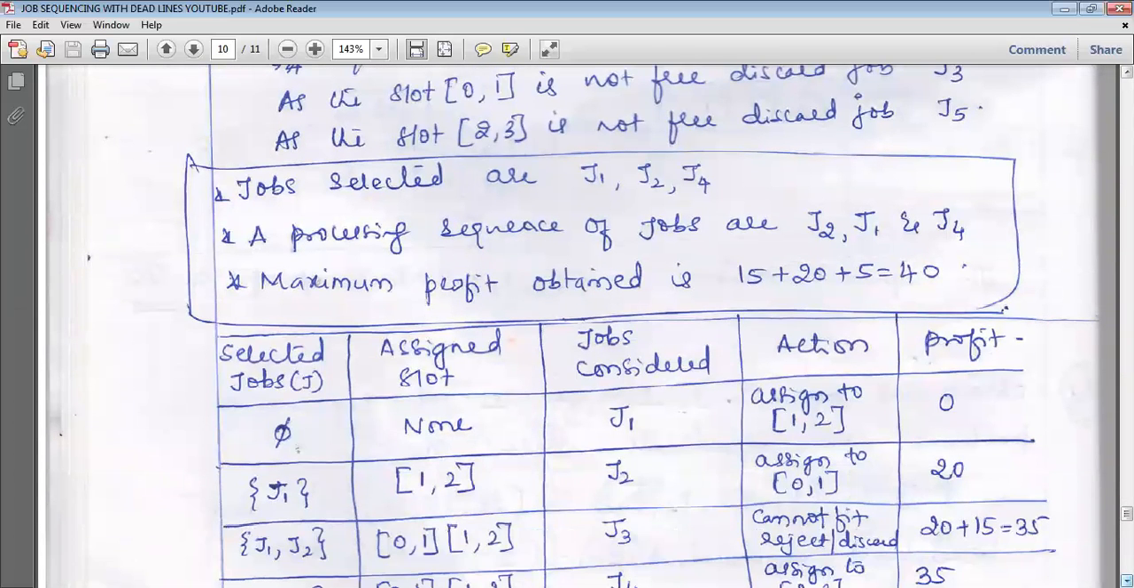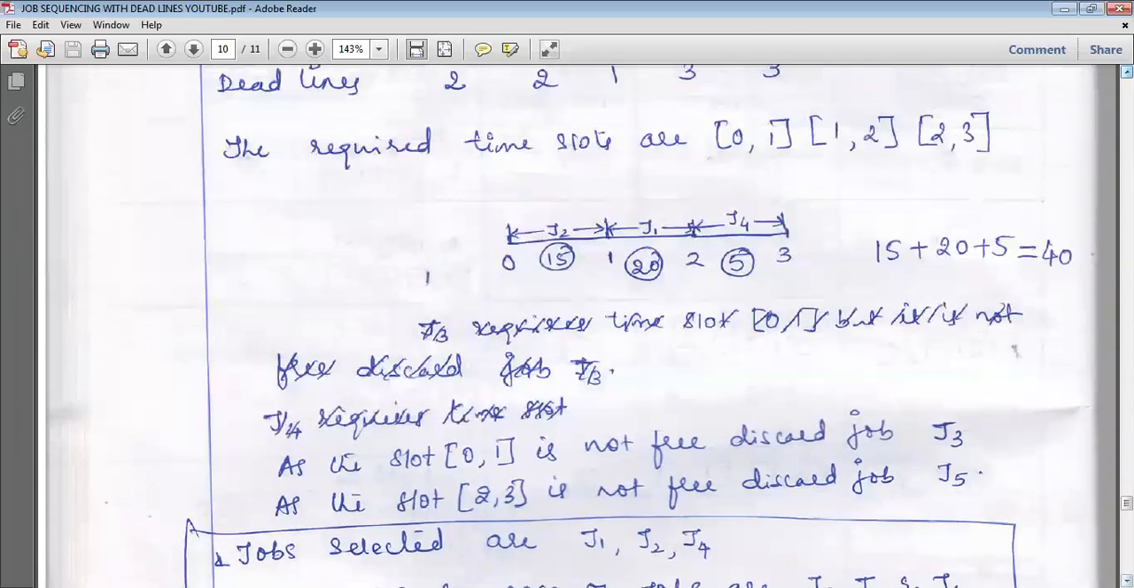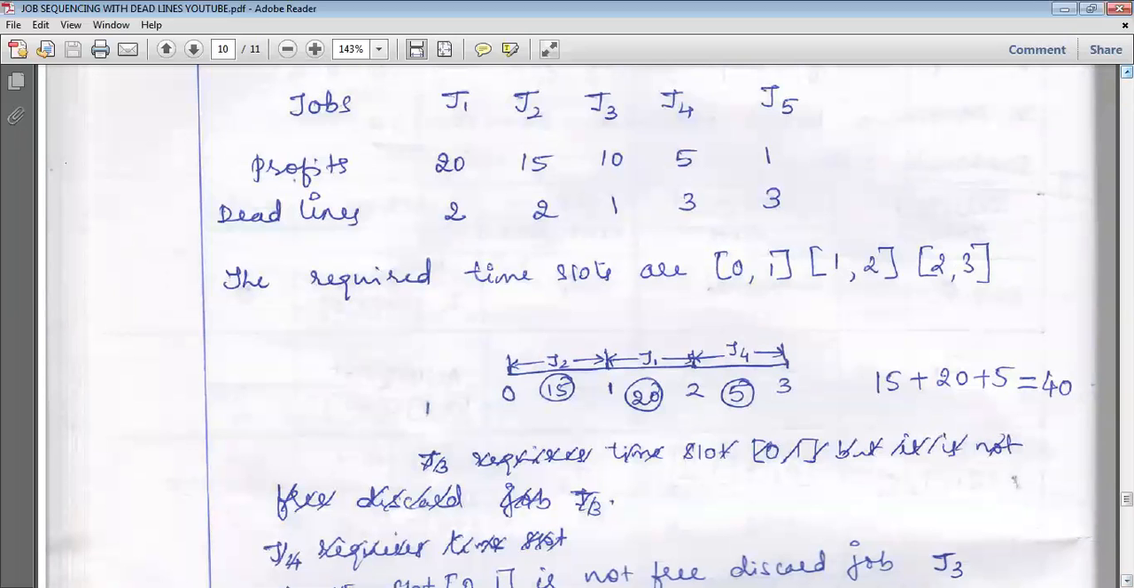Similarly, which jobs are selected? We have to write the final answer here. Which jobs are selected? J1, J2 and J4 are the jobs selected. How will the jobs be executed? First J2 will be executed. The sequence of executing the jobs is J2, J1 and J4.